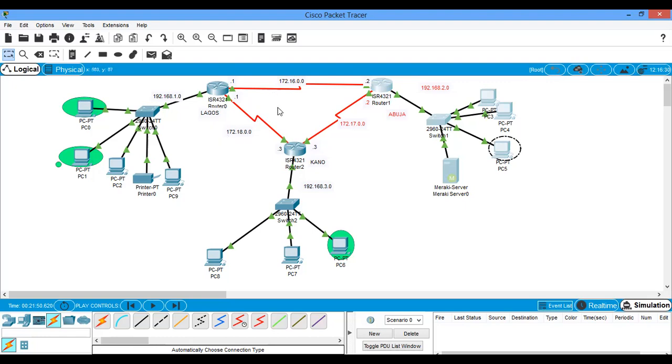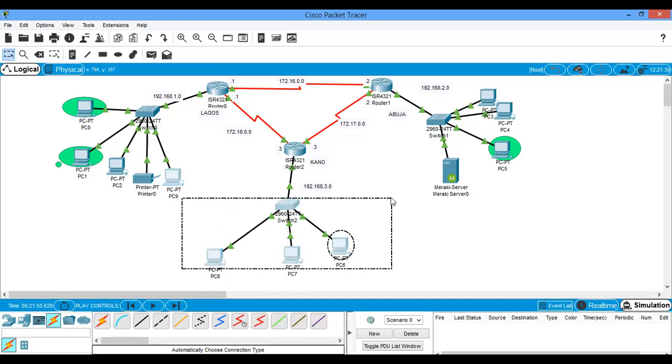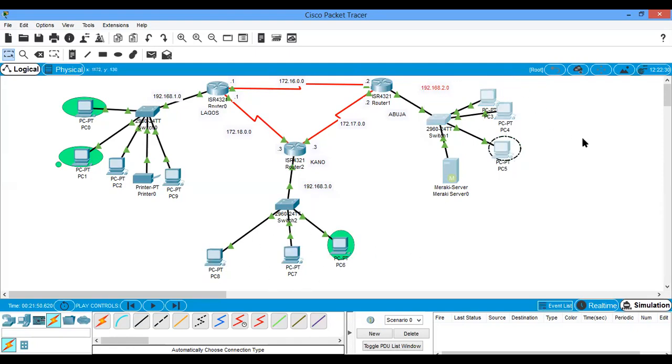But what I filtered was just a host. If you want to filter a network, I can possibly filter this network, everybody here, from coming. Let's say I don't want anybody from Kano to come to Abuja. The best way to do it is to filter it here.